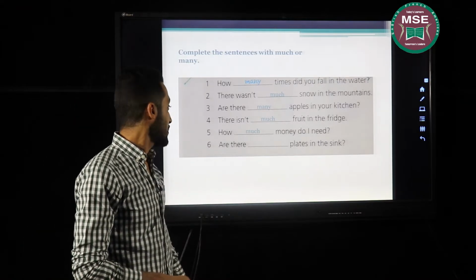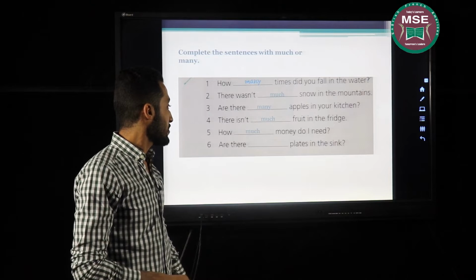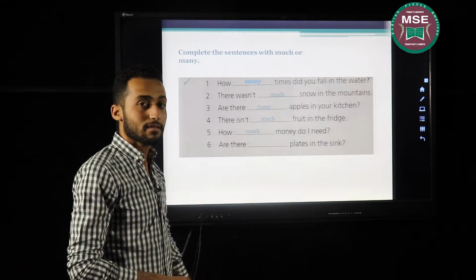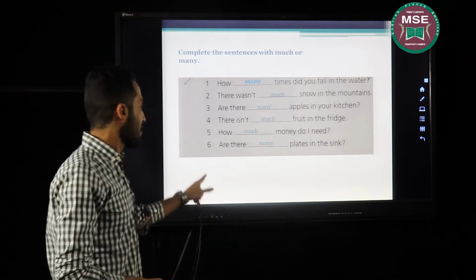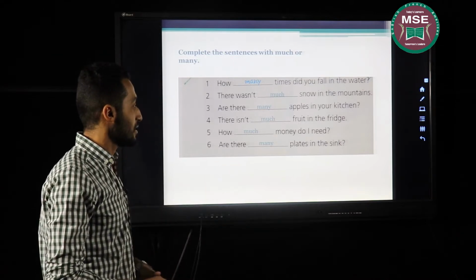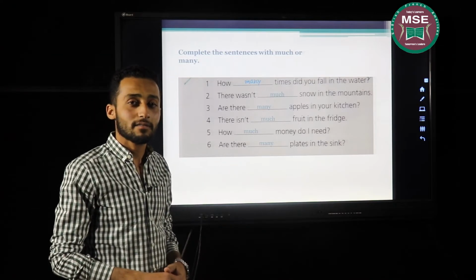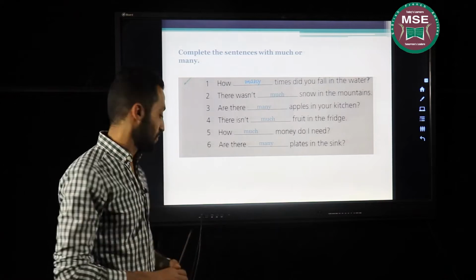Question number 6. Are there blank plates in the sink? Good job. Are there many plates in the sink? Plates is something that I can count. That's why I chose many.